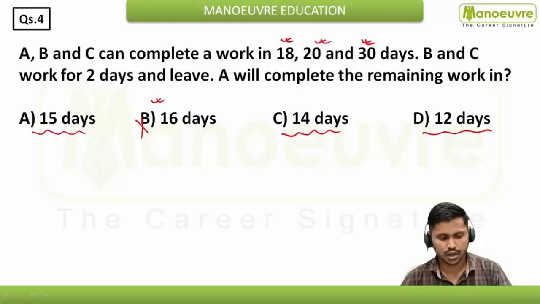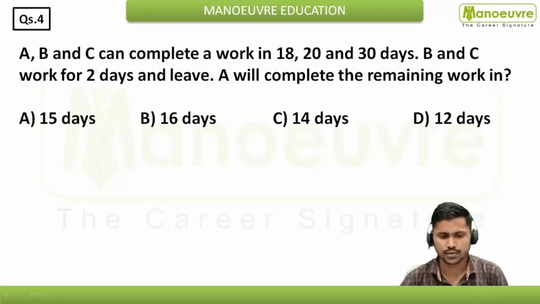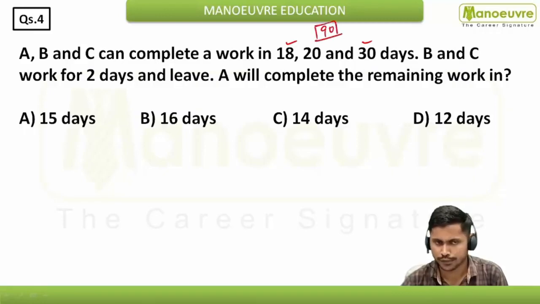Now we'll go for the traditional approach. You can see what you have to do. You have to take the LCM of these 3. You can easily take the LCM of 18 and 30. That will be nothing but 90, because 90 is a number that comes in the table of 18 and 30 as well, right? So we got 90 for these two, but what about this 20 and 90?